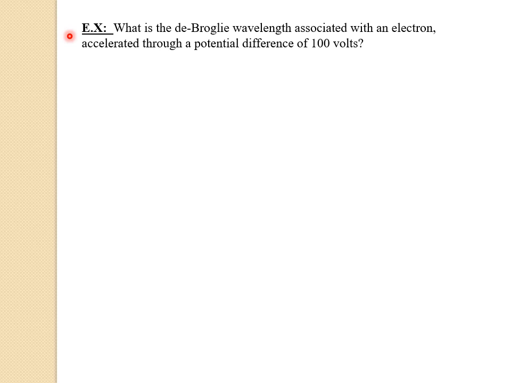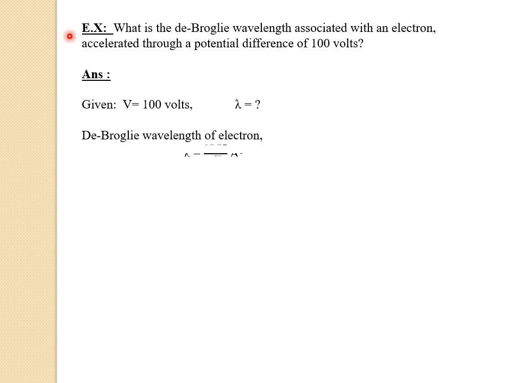Now let us solve the example. So here the given data are the potential difference, that is voltage V equals 100 volts, and we have to find the de Broglie wavelength, that is lambda equals how much. So the de Broglie wavelength of an electron can be calculated by the formula lambda equals 12.27 divided by square root of V angstrom. So now let us substitute the values.